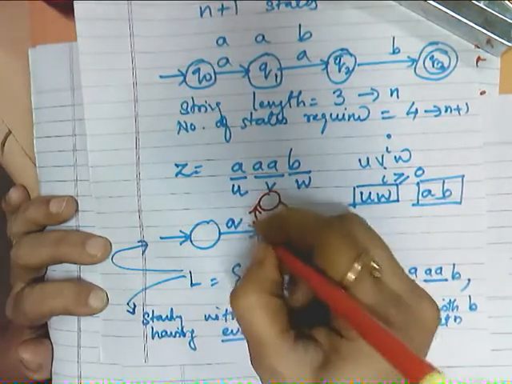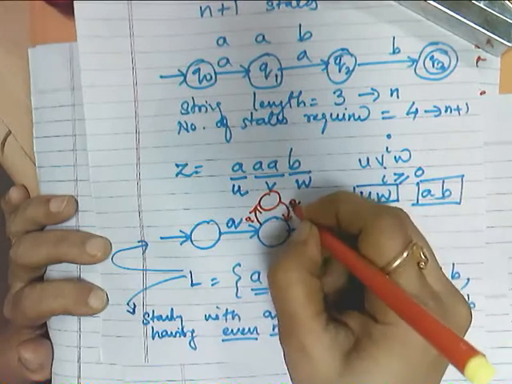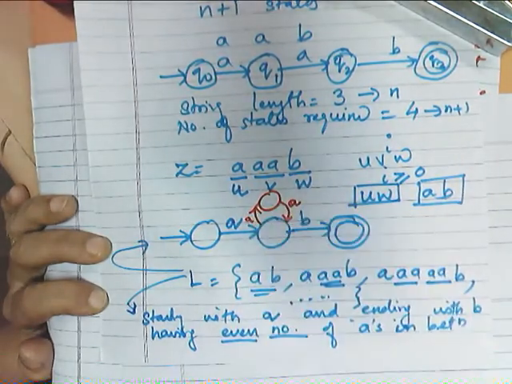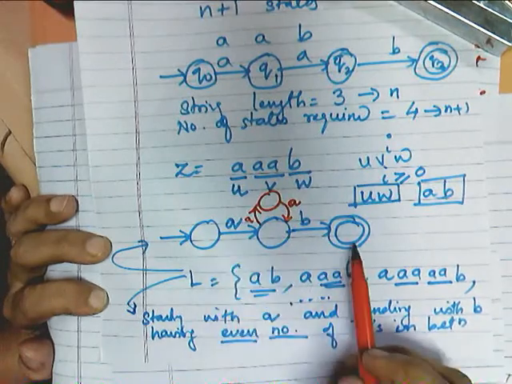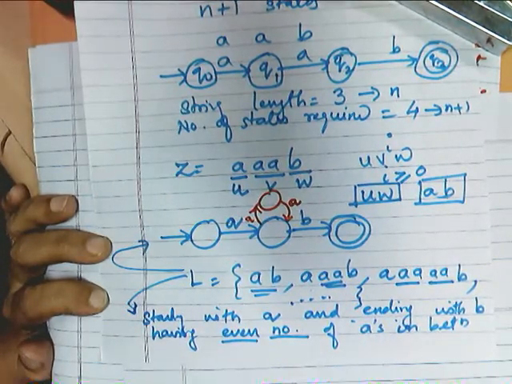Agreed? Where it will have a self loop with AA.